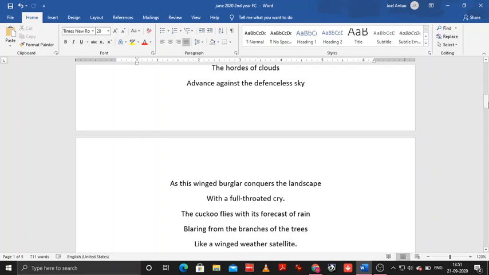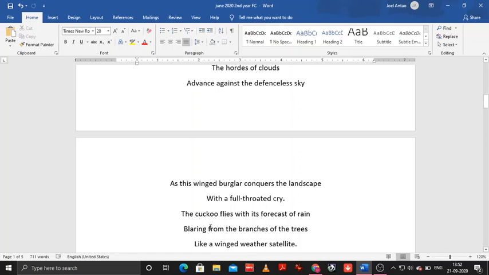That means besides that, the cuckoo grabs attention from everybody else because it is screaming. It gives a full-throated cry. It cries out very loudly, announcing to the whole of India that it is going to start raining. So everyone around can just pay attention to the cuckoo, because as loudly as possible, it is screaming and announcing to the world that it is going to start raining.